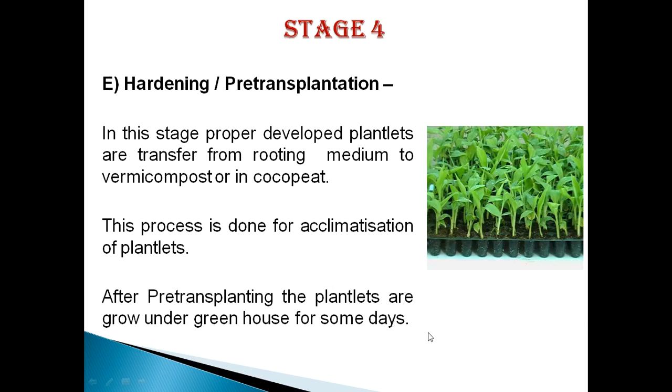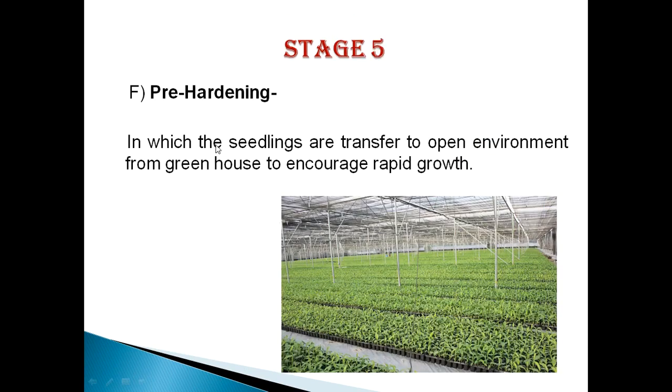So these environmental parameters we have to control inside the polyhouse for a low rate of mortality. So it is a pre-hardening in which the seedlings are transferred to an open environment from the greenhouse, encouraging rapid growth. So we can see there are a number of plants inside the polyhouse.